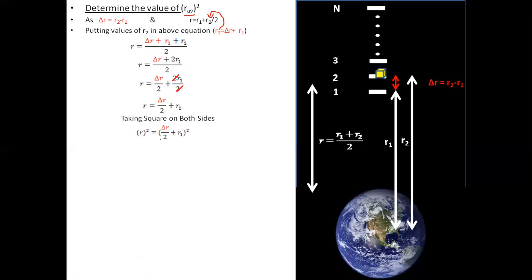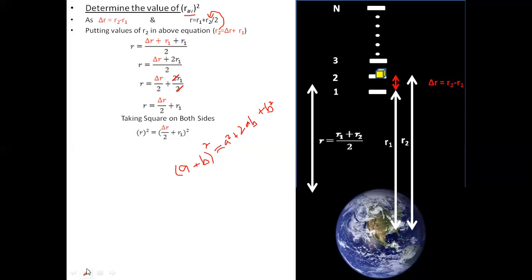If we take the square on both sides, we are basically applying the formula of A plus B whole square, which is equal to A square plus 2AB plus B square.